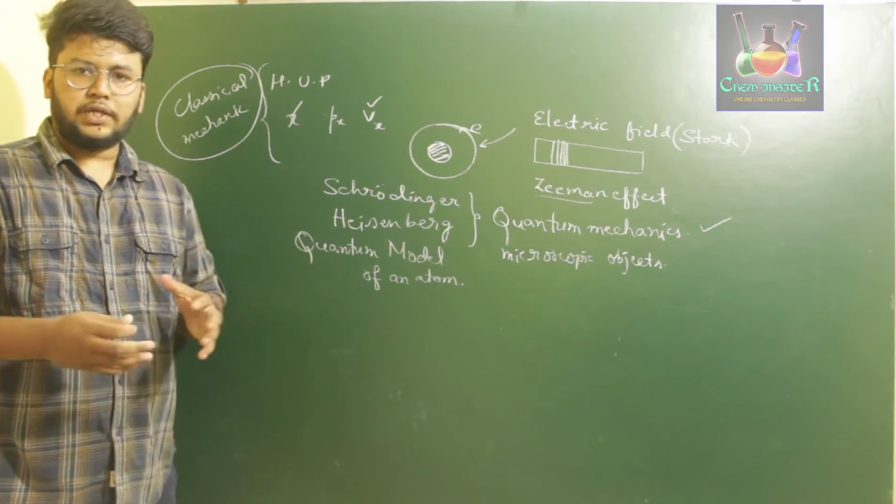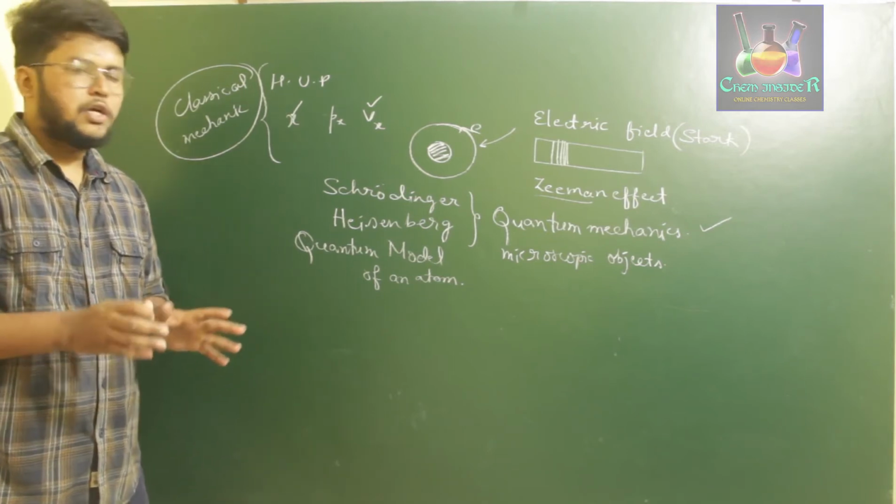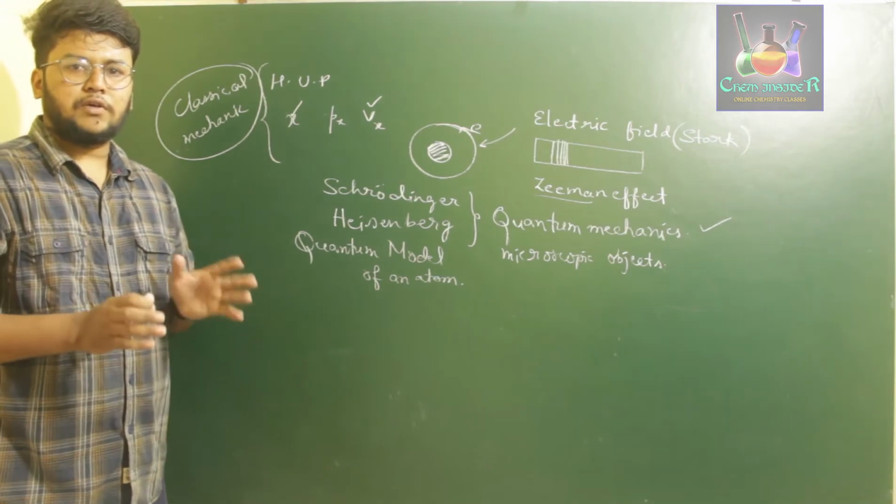We all know electrons have a particle nature, so they had to explain the wave nature at the microscopic level.